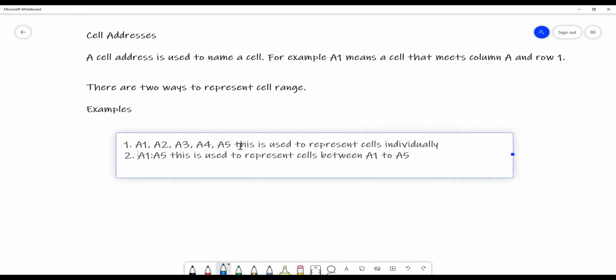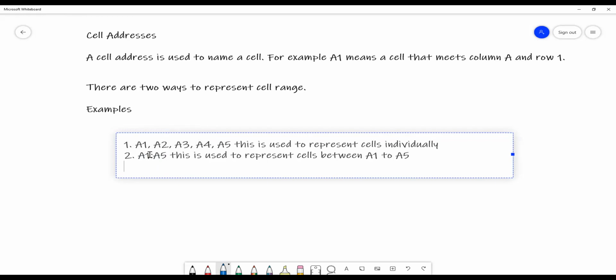Now, when you have a range like this, it's from start to end. Then you can shorten this by specifying the start cell and the end cell. Instead of comma separating, you can simply say the starting cell is A1 and the end cell is A5, and you put a colon.